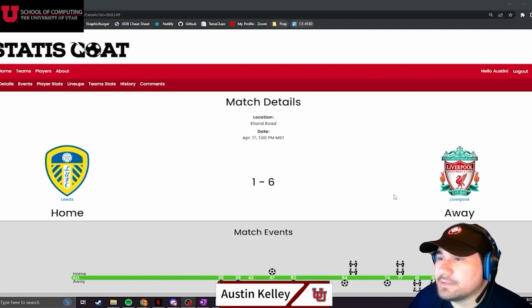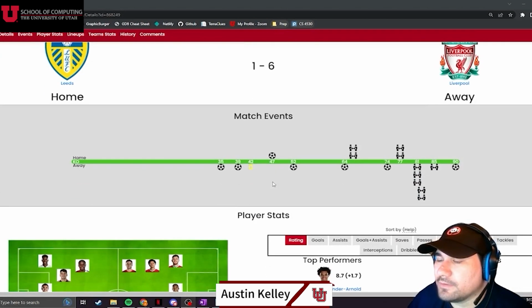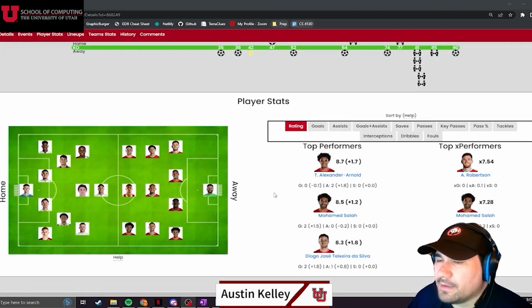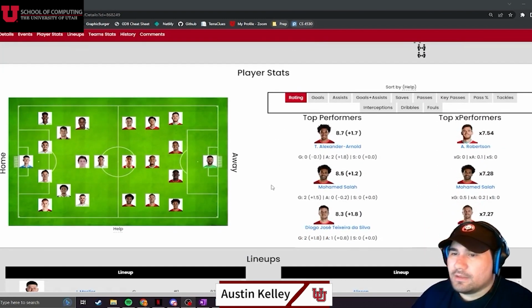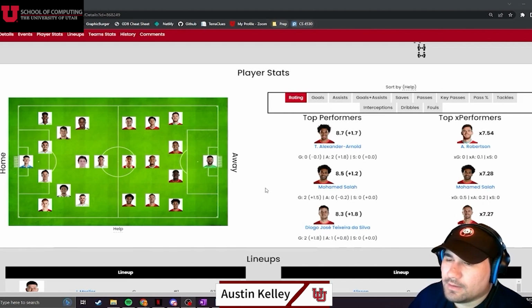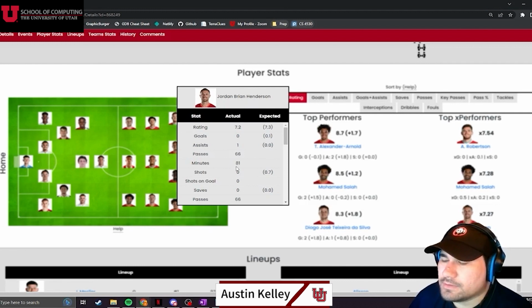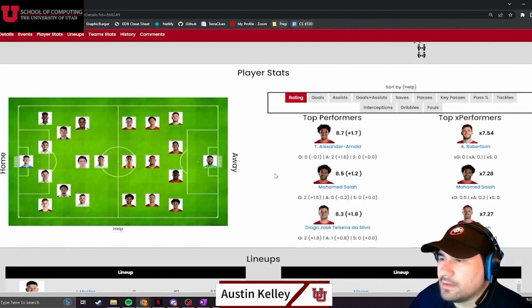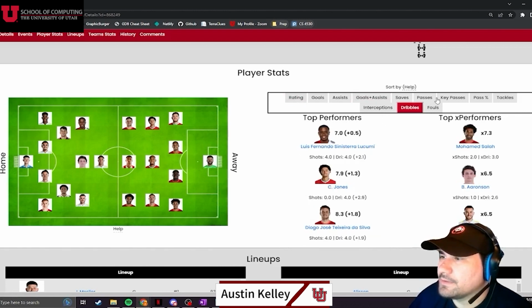After selecting the details option, we're brought to the match details page. At the top, we can see some basic information on the match, followed by a timeline of events, so goals or substitutions, for example. After that, we have the player stats section, which gives us the player lineup for each team on the left. Selecting a player shows us a list of stats they achieved that game, along with what we expected them to get. On the right, we have our top performers versus our top expected performers, and then we can also sort by different stats as well.